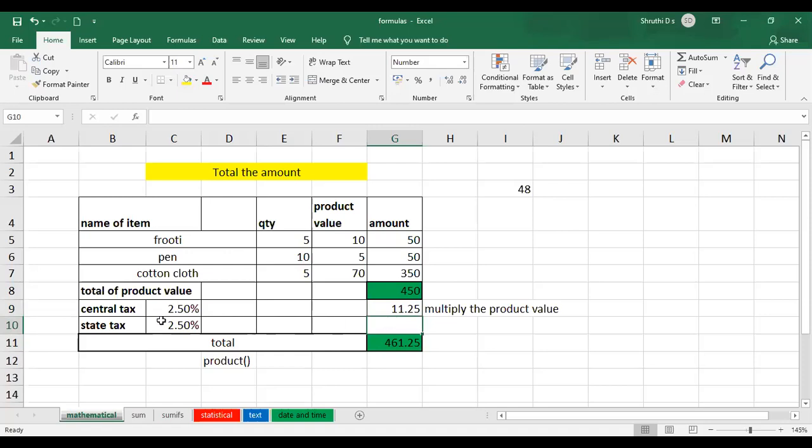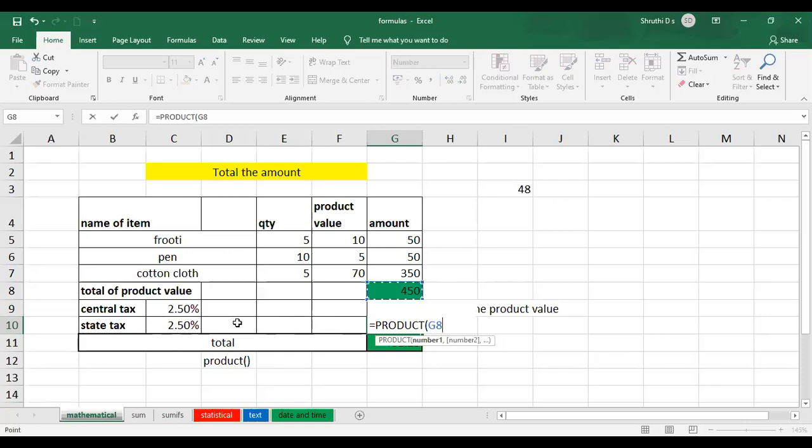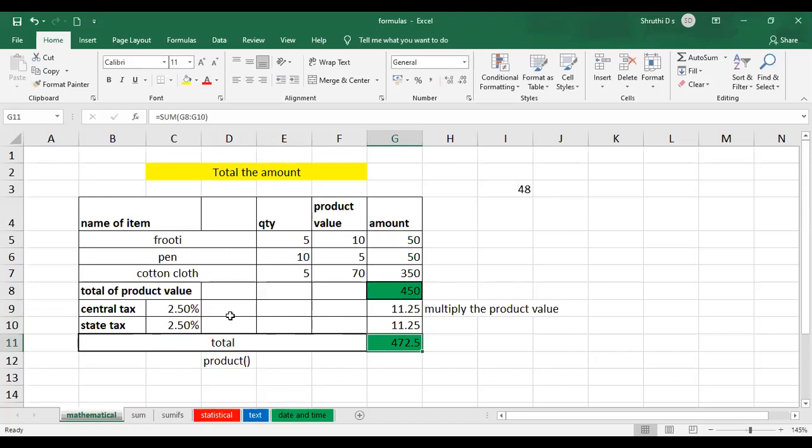Or you can go with the formula, equal to product, select the amount, comma, the 2.50%, close the bracket and press enter. It is going to finally give you the amount of the tax.